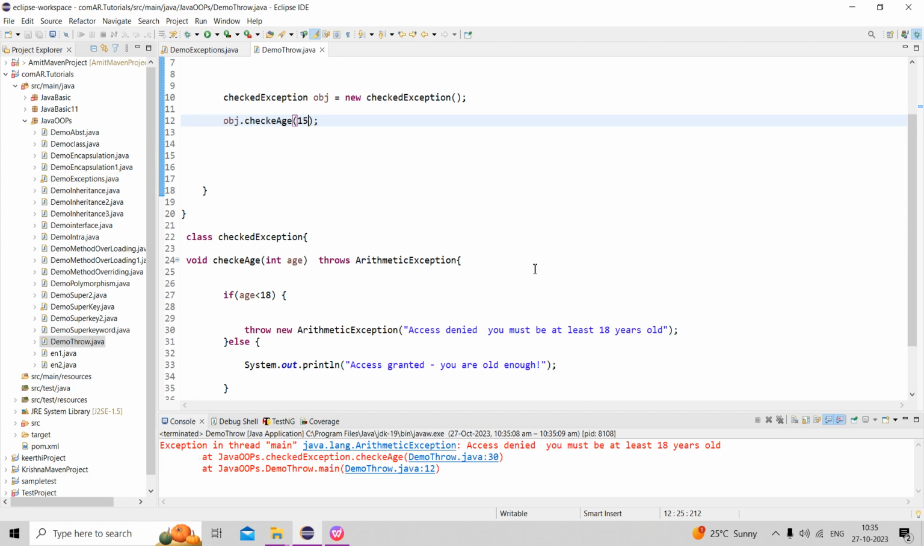Throws is declared at the method level. It is a keyword at method level. This is for throw and throws. Here one main important point is what is the difference.